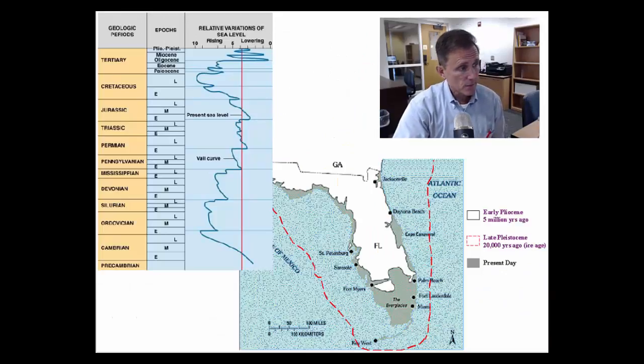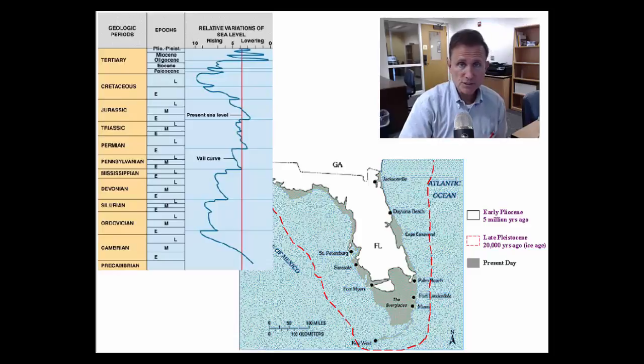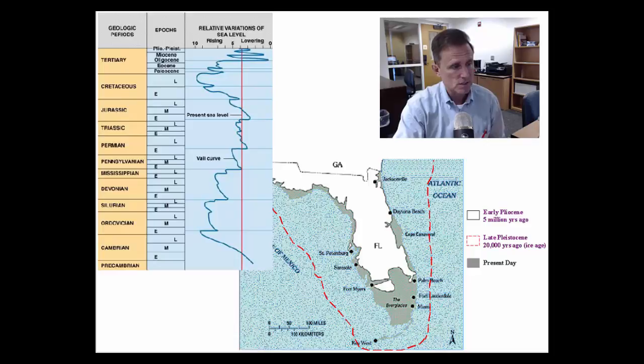All right, now we can see the same view in terms of geologic time with sea level. Then I've added a little map there of Florida. And what you're looking at with the map of Florida is the difference between sea level from now to 20,000 years ago to 5 million years ago. And it gives you an idea of how sea level has fluctuated as ice ages have increased and then decreased. So an ice age being a glacial period, and then between ice ages, the warmer periods known as interglacials.